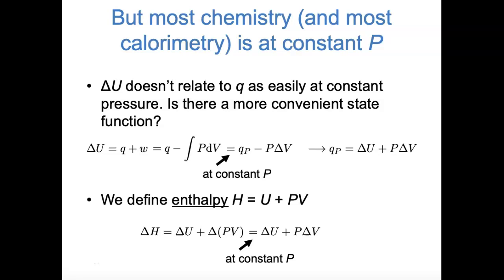Notice that the right side of this equation is the same as the right side of the equation up top, so we can say that all of this is equal to Q at constant pressure. Therefore, with this definition of enthalpy, we now have a state function that relates directly to heat transfer at constant pressure.